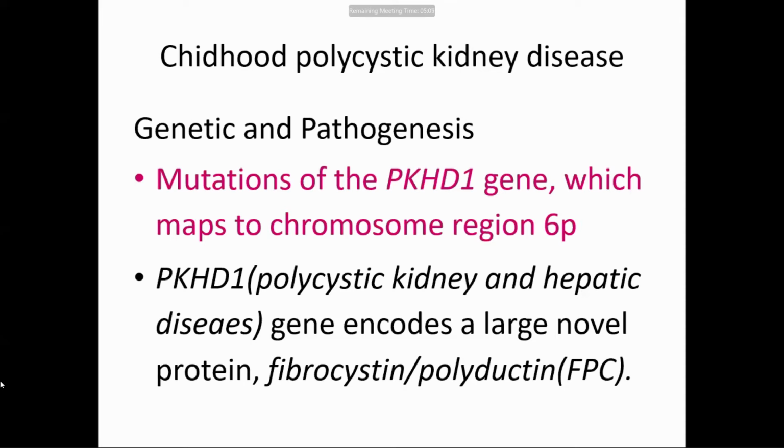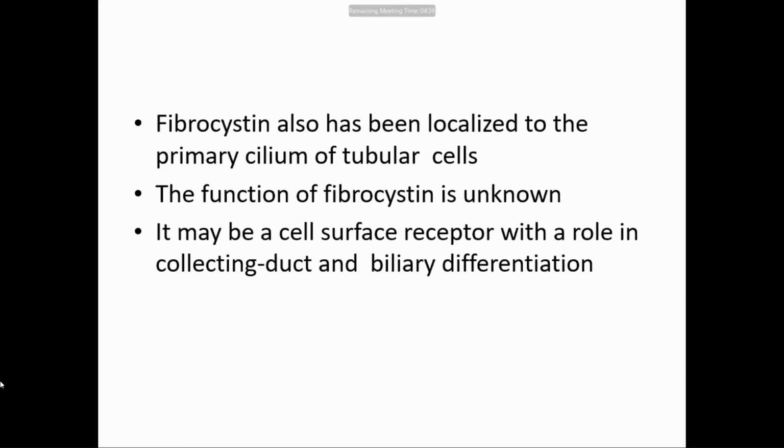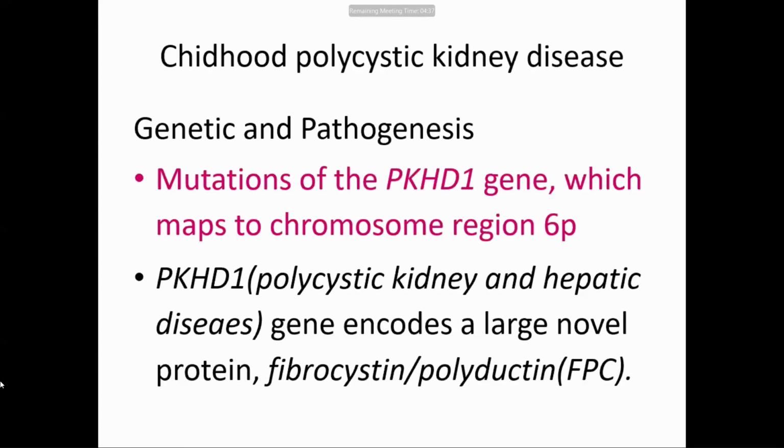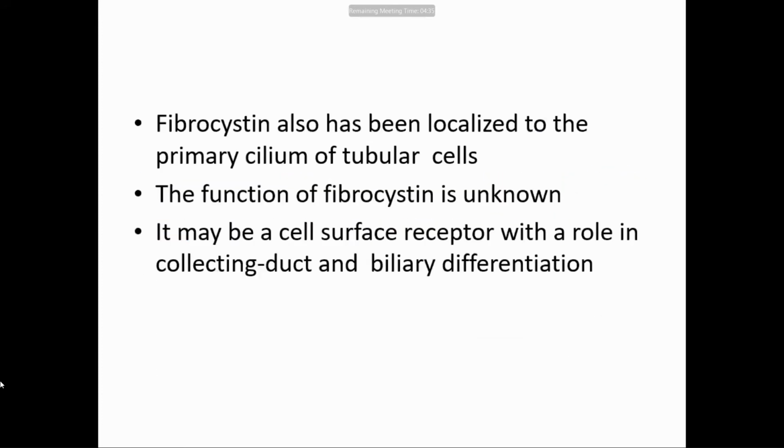And what does it produce? It produces a large protein. The largest protein is muscle dystrophin; this is also equally large. That protein is called fibrocystin, or polyductin, combined called FPC. You remember only fibrocystin.